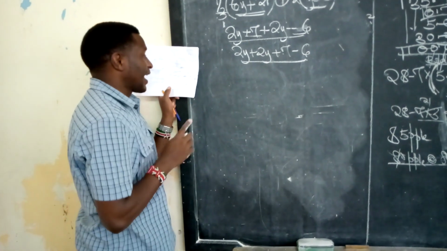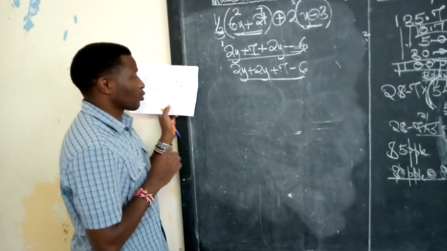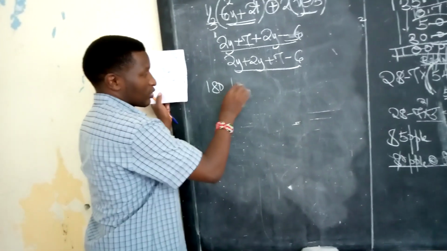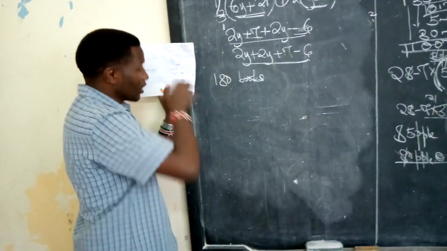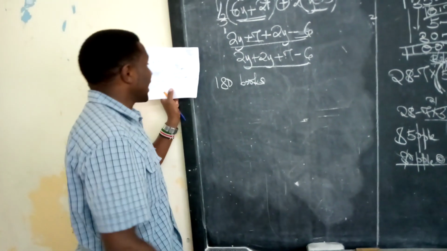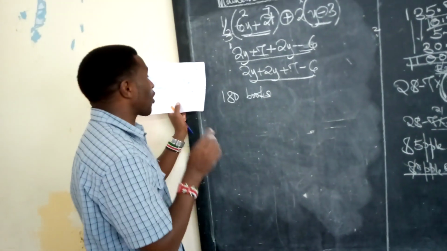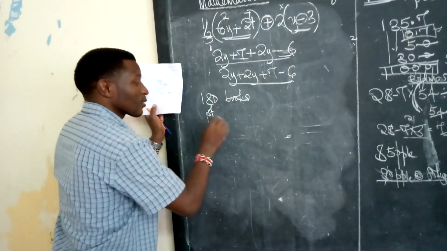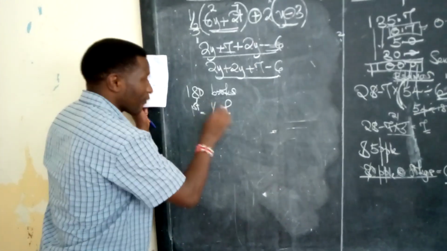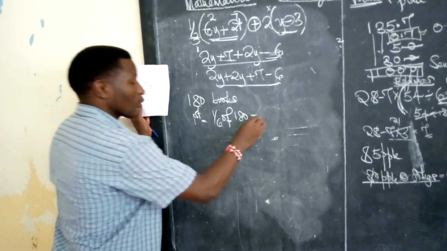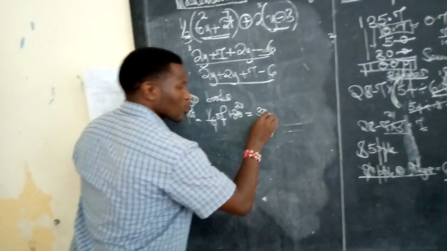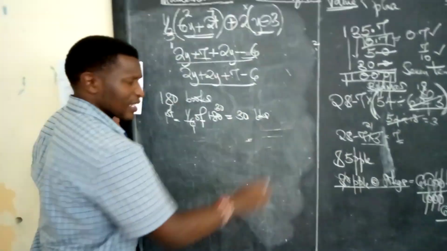A bookseller had 180 textbooks in his shop. Somebody had 180 books in his shop. He sold a sixth of the books on the first day. On the first day, he sold 1 out of 6 of 180. What is this? Divide by 6, 1. Divide by 6, 30. This is what was sold on the first day. Don't forget that.